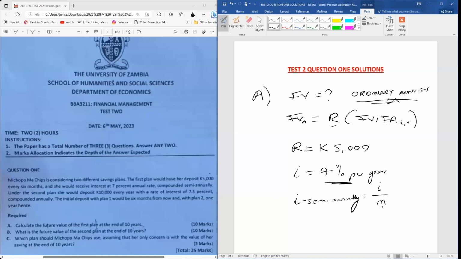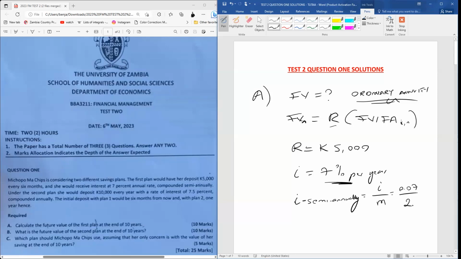So if we are compounding something semi-annually, which means that we are compounding it twice. Right? There are two sets of 6 months in a year. And it says we're compounding semi-annually. That means that we are compounding this interest rate twice in a year. So we know that our interest rate per year is 0.07 or 7%, divided by the number of compounding periods. Remember, we are compounding twice in a year, semi-annually.